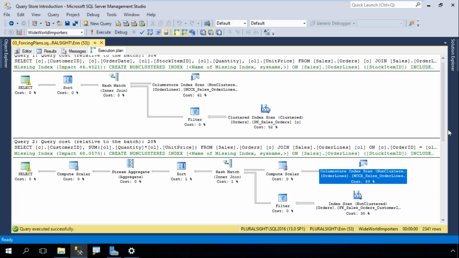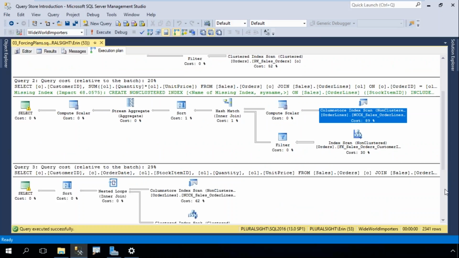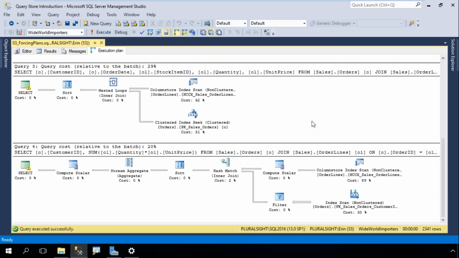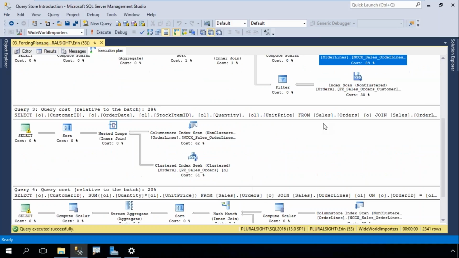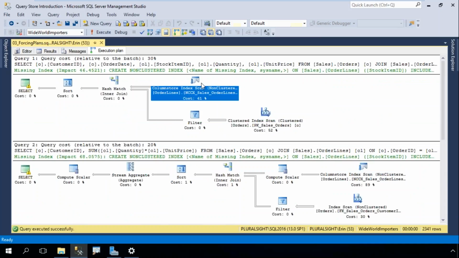And if I scroll down, it's a little bit hard to see, I have the same two plans for that second input parameter. Okay, so right now I have the same plans for both. Excuse me, I have one plan. It's hard to see this because I can't compare them easily side by side.